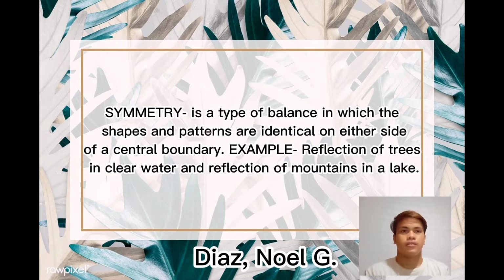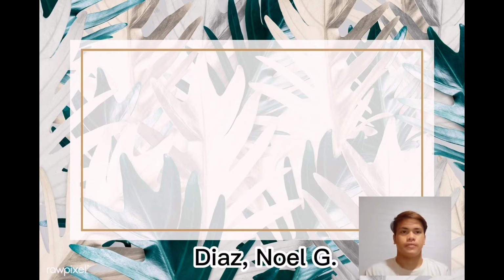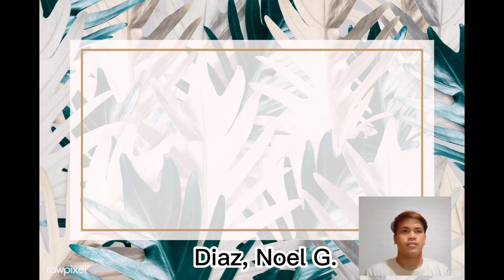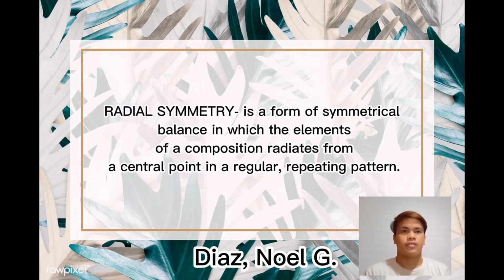Symmetry. Symmetry is a type of balance in which the shapes and patterns are identical on either side of a central boundary. Example: reflection of a tree in clear water and reflection of a mountain in the lake. Asymmetry. Asymmetry is an arrangement of parts in which the opposite sides are not identical. Radial symmetry is a form of symmetrical balance in which the elements of a composition radiate from a central point